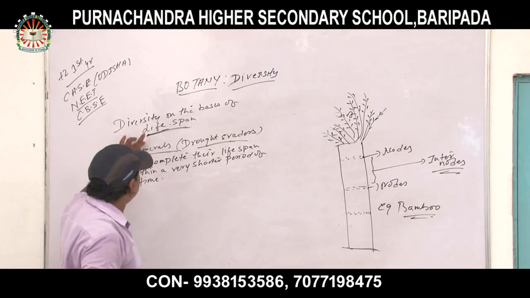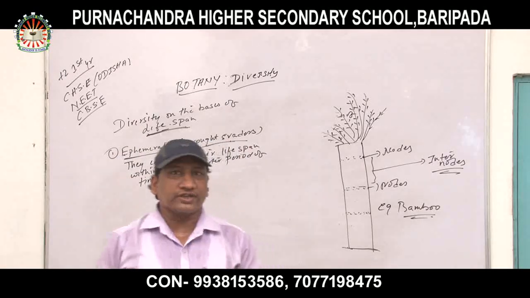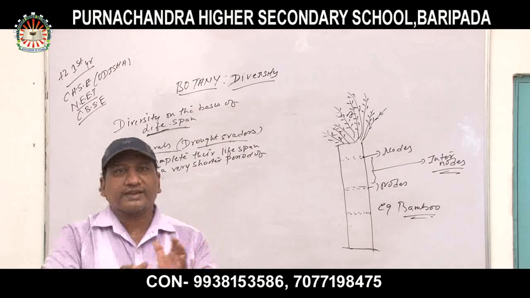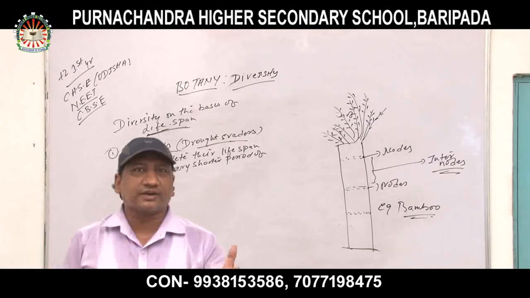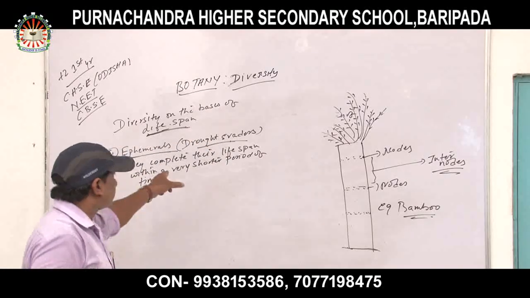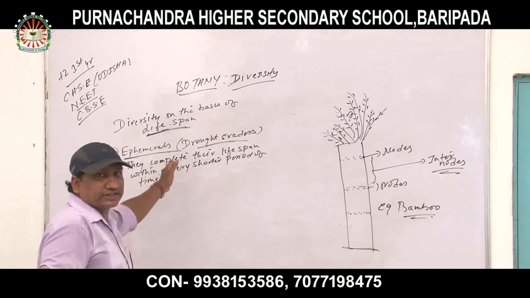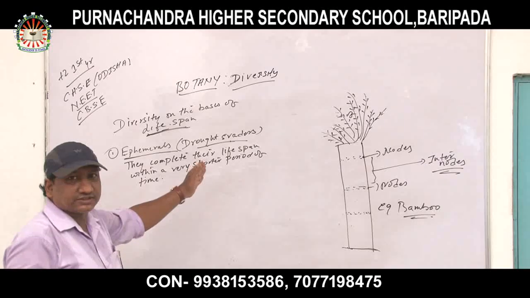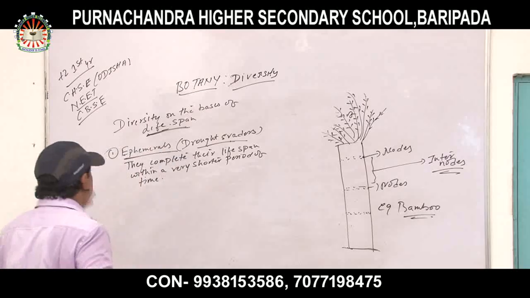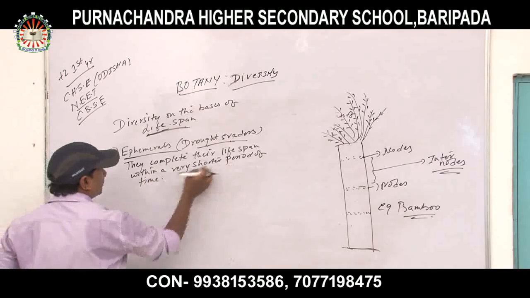Naturally, ephemerals are the plants which grow in very dry conditions. In spite of growing in a dry condition, they do not completely grow in it. They just go away from the dry conditions, so that's why they are called drought evaders. Being in xeric conditions, they do not completely grow in a dry condition; somehow they require a little amount of water for growth. Such plants are called ephemerals, the drought evaders. They complete the life cycle within a very short period of time.